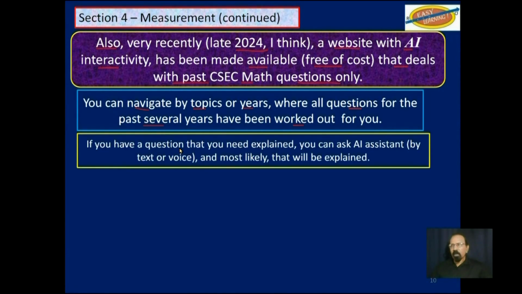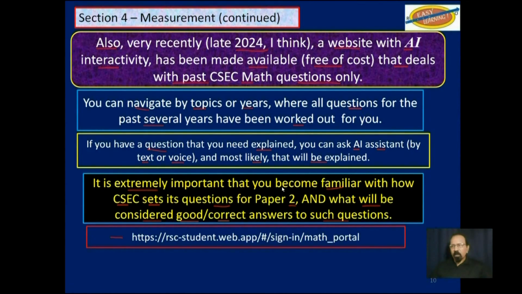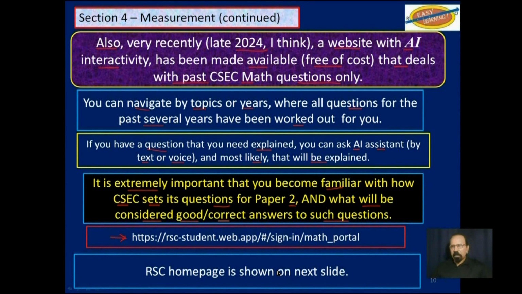If you have a question that you need explained, you can ask the AI assistant either by text or voice, and most likely it will be explained to you. It is extremely important that you become familiar with how CSEC sets its questions for paper 2 and what will be considered good or correct answers to such questions. It is extremely important that you know this. The website is located at this URL, and on the next slide, I will show you what the home page looks like.